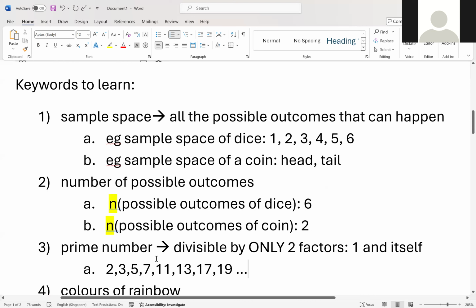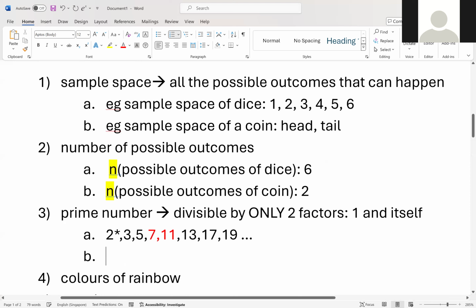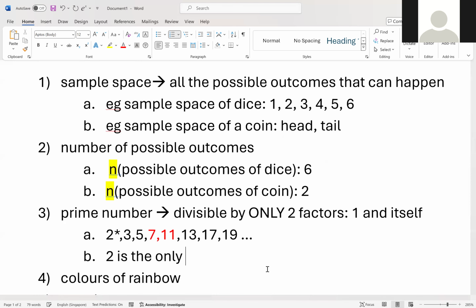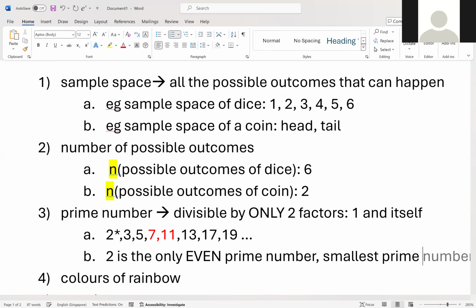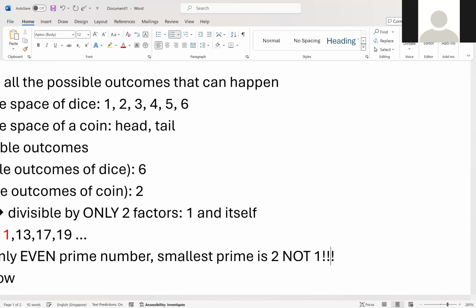So a lot of students thought 9 is a prime number. No. How do you remember? Ding dong, 7-Eleven. Do you know 7-Eleven? So always remember it's 7-Eleven. There's no 9. Understand? And 2 is the unique one. 2 is the only prime number that is even. Okay? 2 is the only even prime number. And 2 is also the smallest prime number. Not 1.